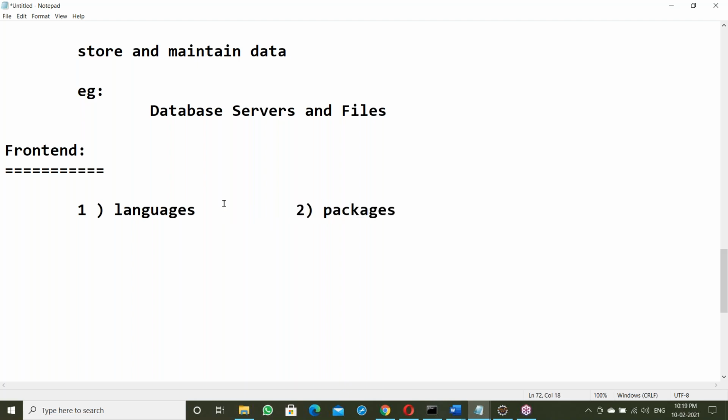A package is ready-made and ready to use, like MS Office. MS Office comes under packages. No programming, no code is required. In a language, we should write the code, some programming. In packages, no programming; it's ready-made and ready to use. In a language, it's programming.